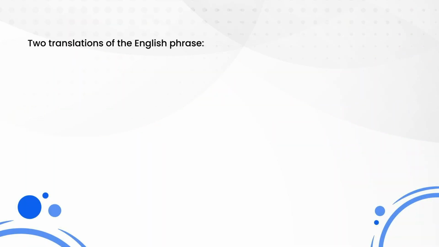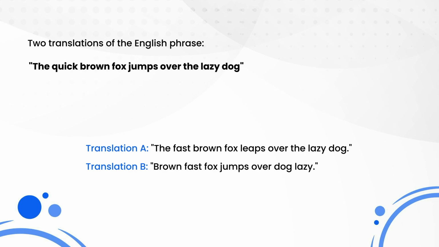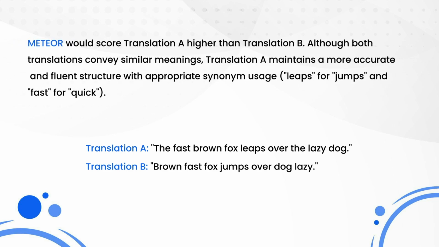Imagine we have two translations of the English phrase, "The quick brown fox jumps over the lazy dog." METEOR would score translation A higher than translation B. Although both translations convey similar meanings, translation A maintains a more accurate and fluent structure with appropriate synonym usage: leaps for jumps and fast for quick.